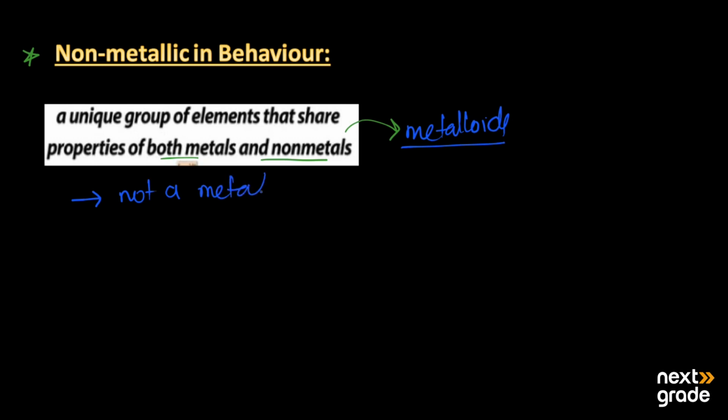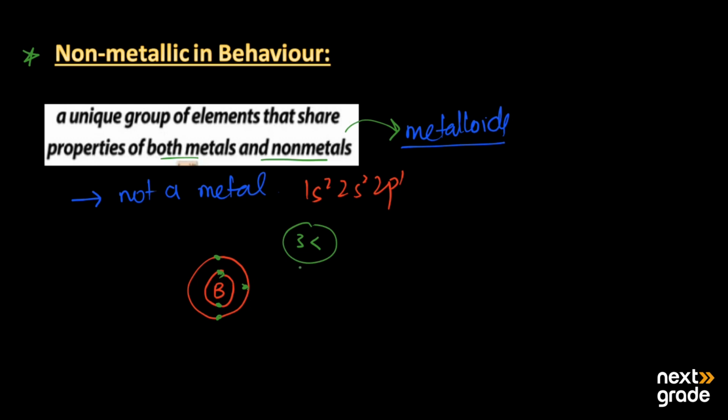If we look at its electronic configuration, boron is 1s2, 2s2 and 2p1. Its first shell contains 2 electrons and the last shell contains 3 electrons. As it contains few electrons in the outer shell, it is mainly non-metallic in behavior.